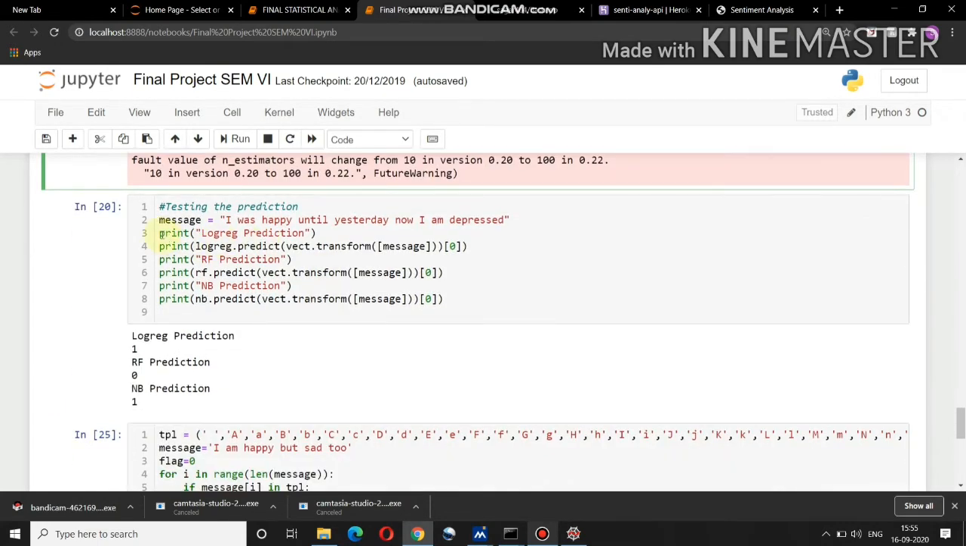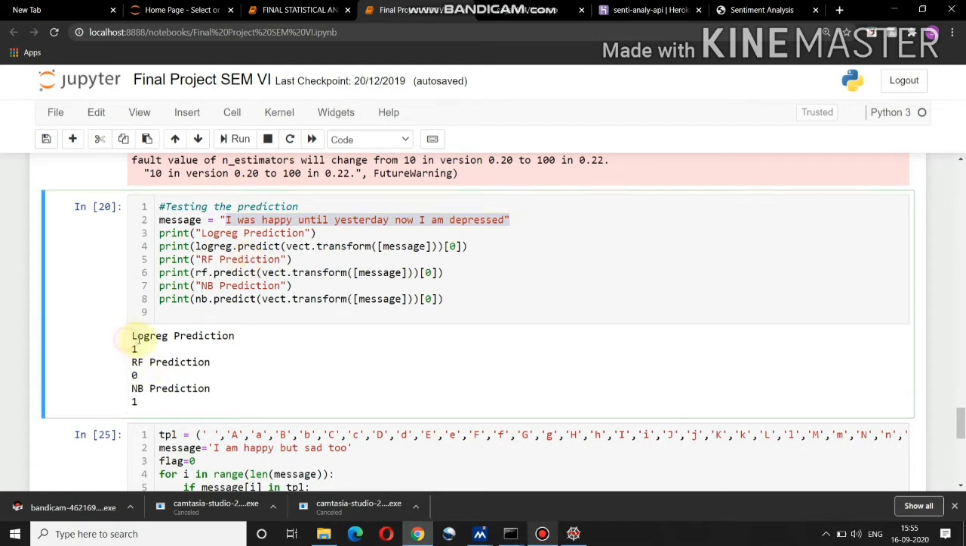The next part is testing my model. As we can see, there is a variable called message. In this message variable I have stored a string; any string we can store. We are going to give this message to our model, and the model is going to predict whether the given statement is positive or negative.